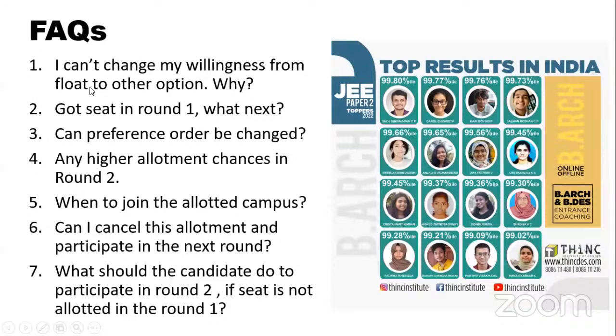Now, can preference order be changed? See, for JOSA, CSAB, and all, there is only one time that this preference order will be given. In most of the cases, they will not permit. And from what I understand, now also you won't be able to change it. So the best thing that you can do is, if you have got a seat that you don't want to join, surrender is what you can give. Take part in the next round. That is the best thing that you can do.